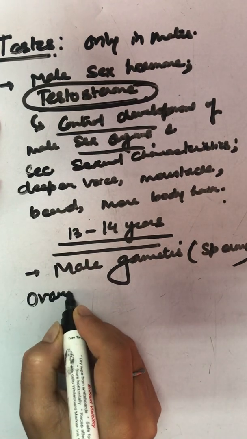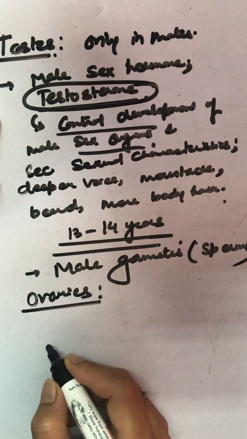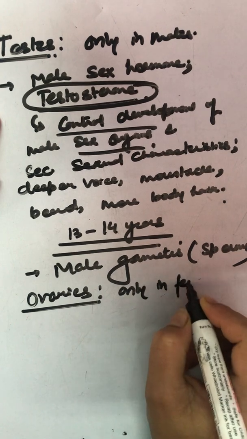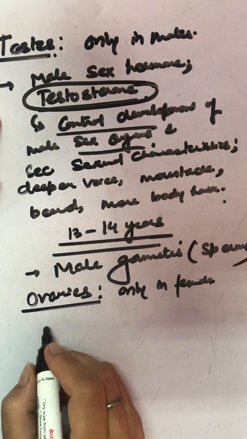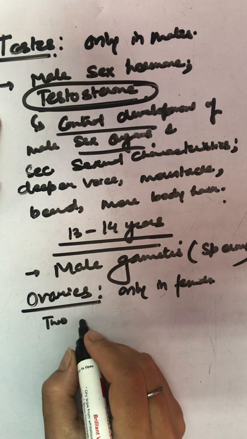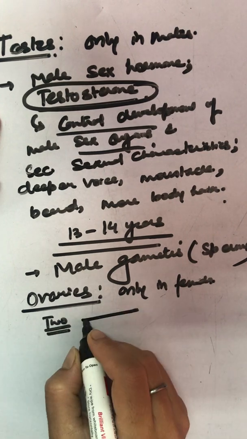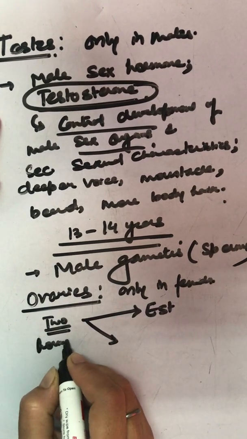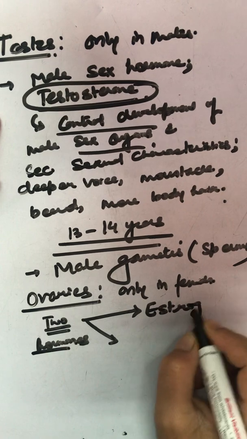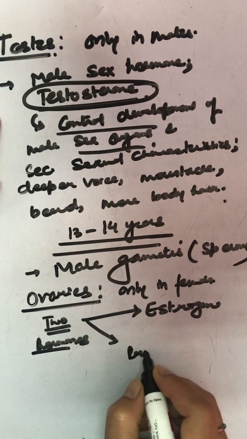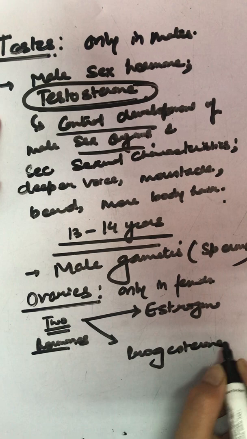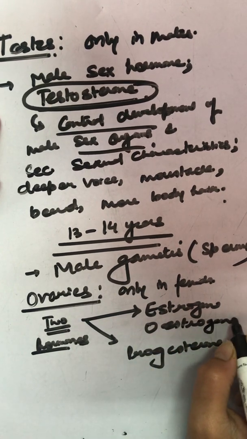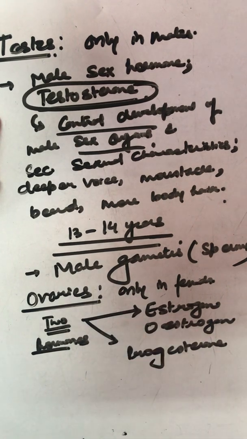Then moving to ovaries. Ovaries are present only in females. And there are two female sex hormones which are secreted by these ovaries. One is estrogen, another one is progesterone. Estrogen can be written as oestrogen also. Both are correct. Don't worry. We call it estrogen.